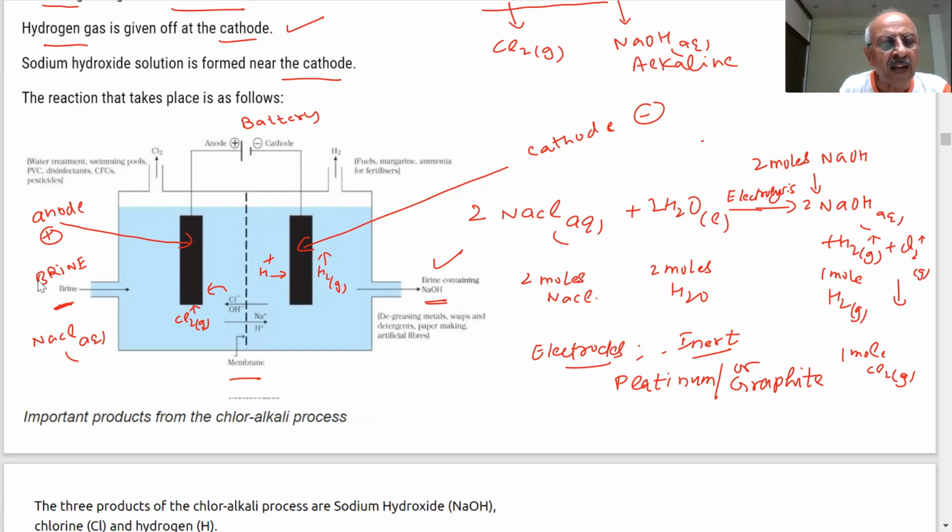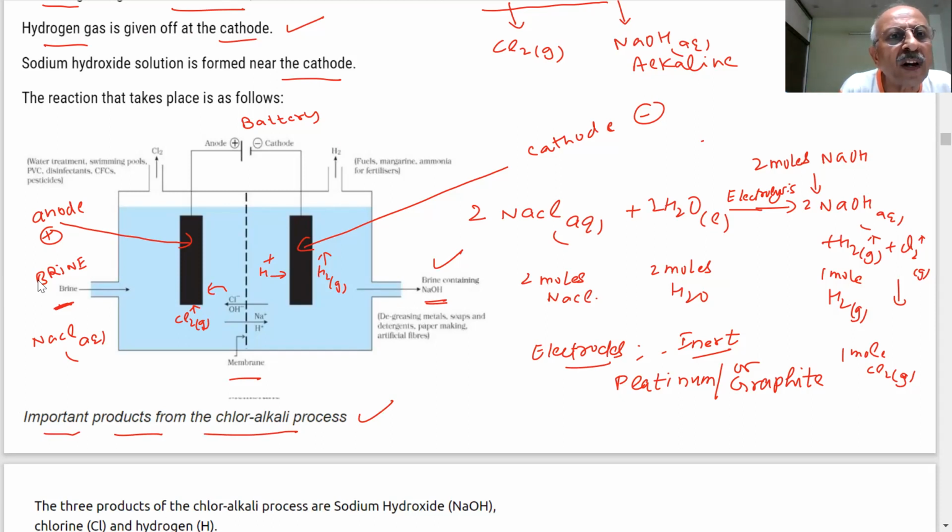These are the important products from the chloralkali process. This question is asked to the students: what are the important products obtained in the chloralkali process? Tell me, how many products are obtained? So 3 products are obtained. What are these? Chlorine gas, sodium hydroxide, and hydrogen gas. All right, very good, thank you.